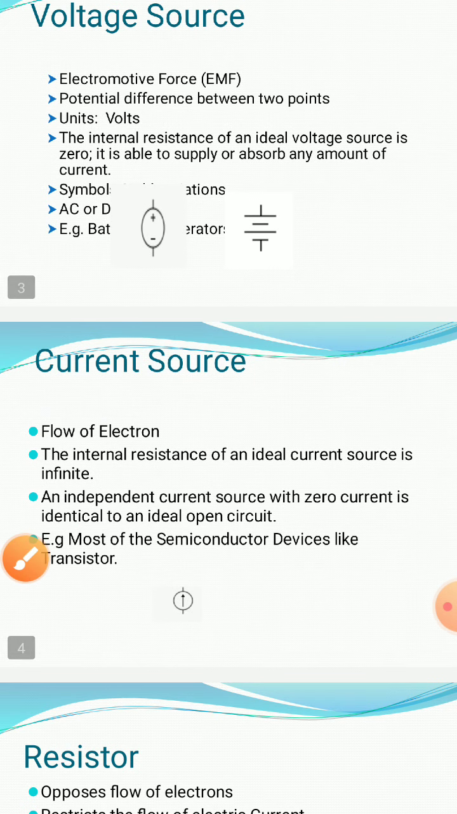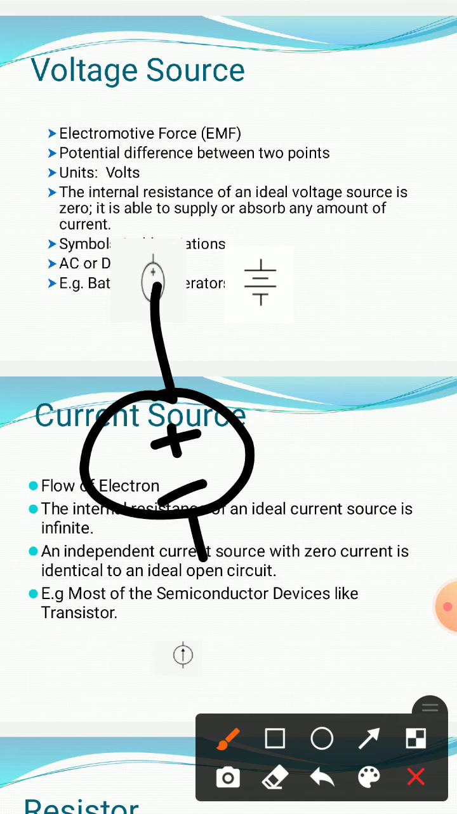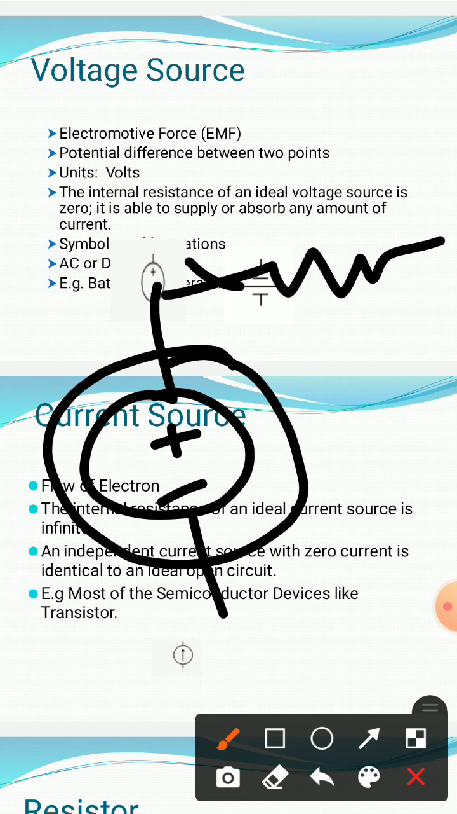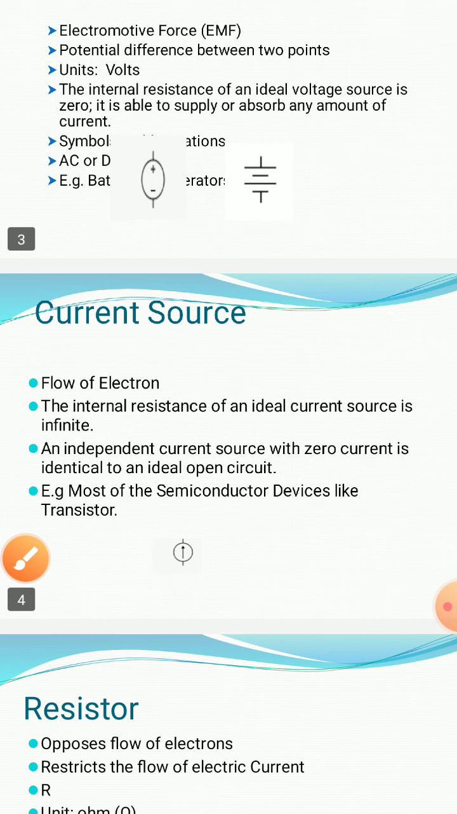Now the current source. Current source is basically the flow of electrons. Suppose we have a closed circuit. Due to the voltage source, the current will flow in the closed circuit. This amount of current is basically the flow of electrons.